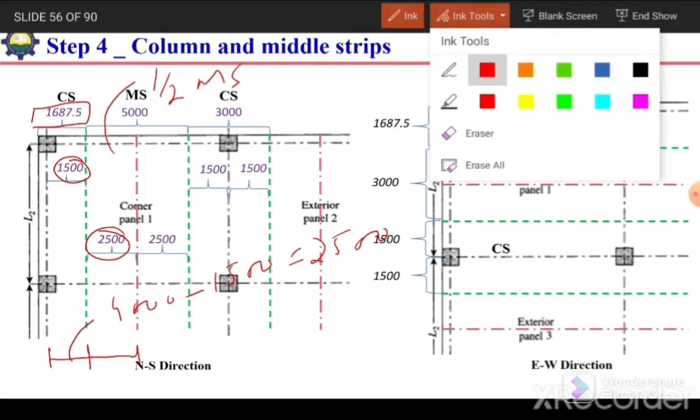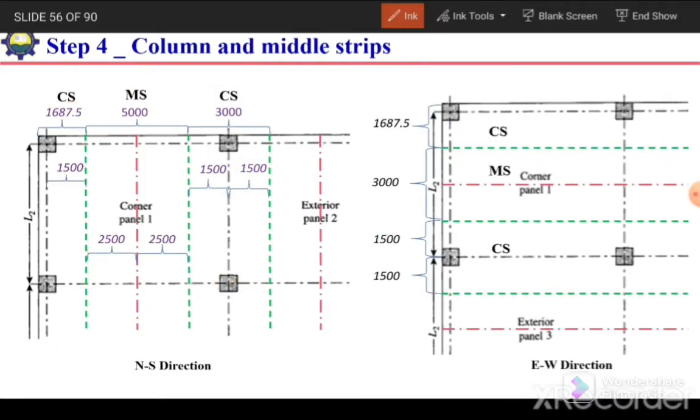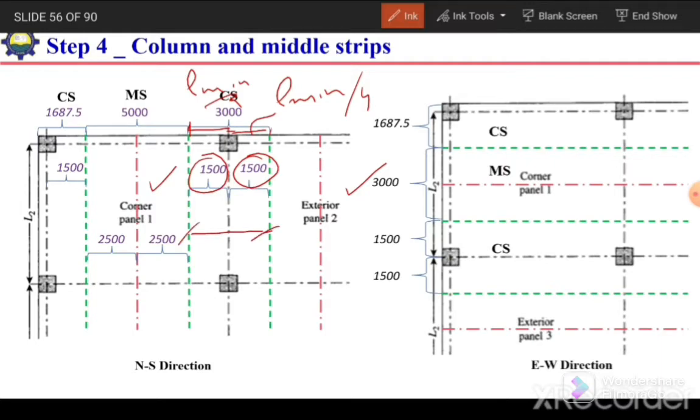Similarly, for interior panel, we also need to calculate these values. So for interior panel, again, from center line of the column up to this much, it will be L minimum divided by 4, and on this side it is also L minimum divided by 4. And in our case, for both the sides, the L minimum is 6 meter. The 6 meter span is the governing span. So 6 divided by 4, it is 1500 millimeter or 1.5 meters. So 1.5 meter on this side, and 1500 on the other, so it will be total 3000 millimeter, the width of column strip in case of interior frame.